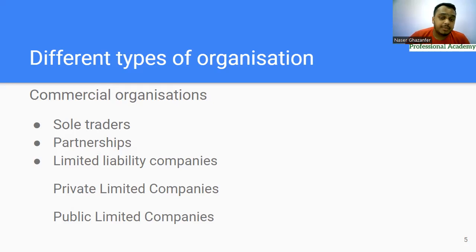In a limited liability company, you can go towards a private limited company. A private limited company will have 50 shareholders. You cannot sell your shares in the open market, but still it's a private limited company. If you want more money from outside, then it becomes a public limited company. Now, understand the regulation behind it. You cannot just open up a public limited company directly. You should be a private limited company in good standing, in compliance with all the laws for 5 to 10 years, then you can start going public.